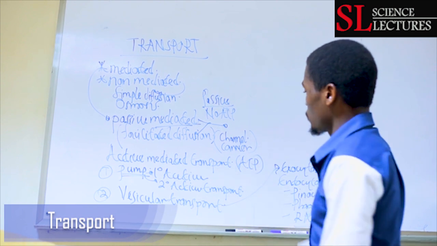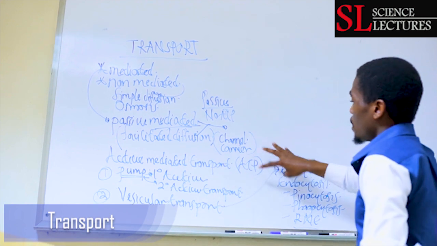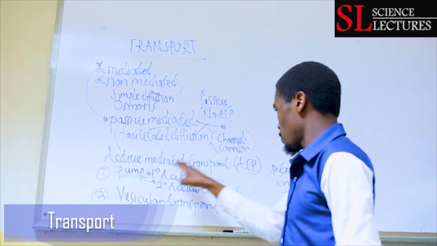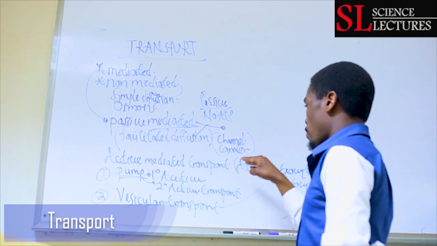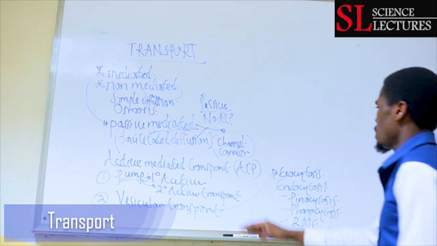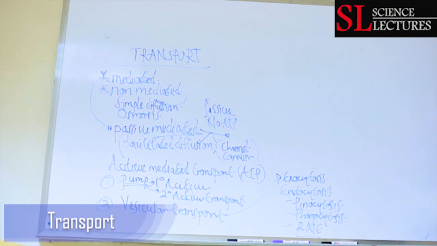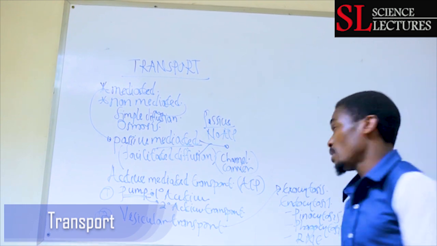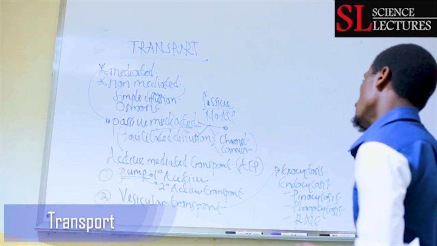Then active mediated transport utilizes ATP because it's active, and it needs carriers and molecules to aid in transportation. Active mediated can either involve pumps, which lead to primary active transport or secondary active transport. Then vesicular transport can be either exocytosis or endocytosis, and endocytosis can further be divided into pinocytosis, phagocytosis, and receptor-mediated endocytosis. So that is a brief introduction to what we are going to cover all through transport.